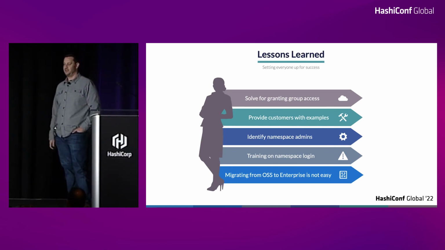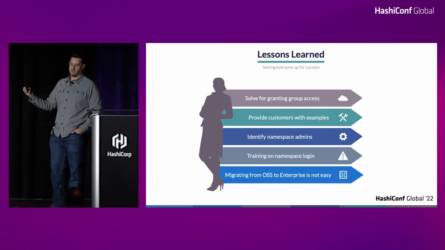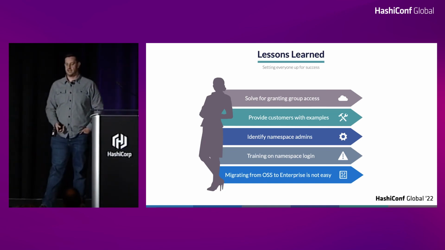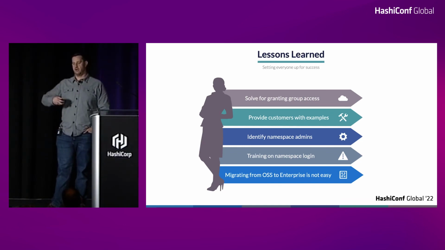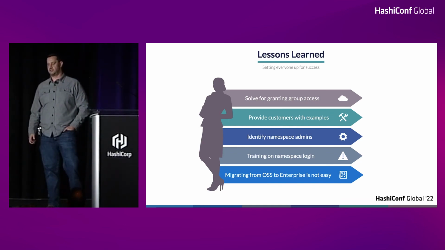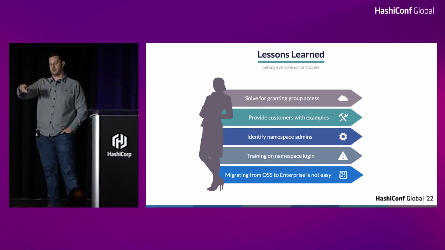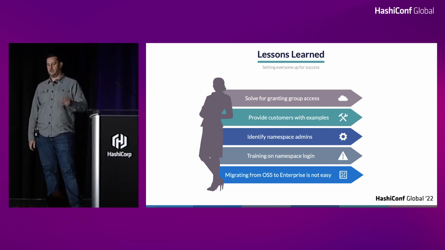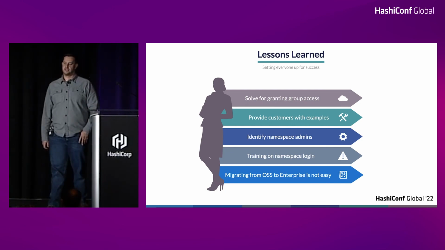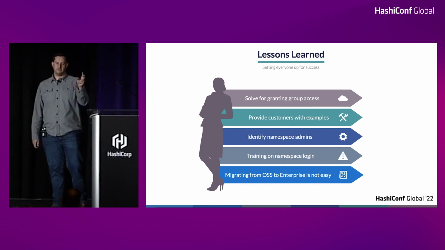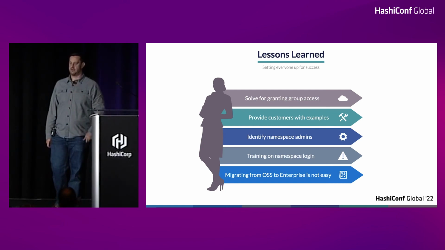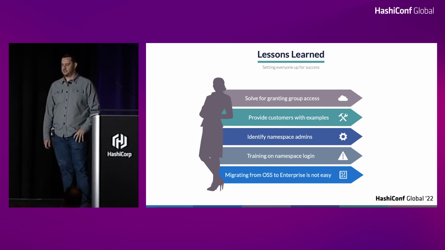Small point would be training on namespace login. Again, when you come from open source, the namespace is totally new. Just the simple things like the UI: when you log in, you're not going to be able to log directly into your namespace, not with the way we've designed it here. You still have to log into root and then pivot into your namespace. And it was common at the start for teams, even those using CLI or API, to try to grab credentials. They get the error, hey, you don't have access to these credentials, they don't exist. That would be because they didn't put that switch in there to go into their namespace. They're just trying to hit right into Vault itself. So just one of those small things.